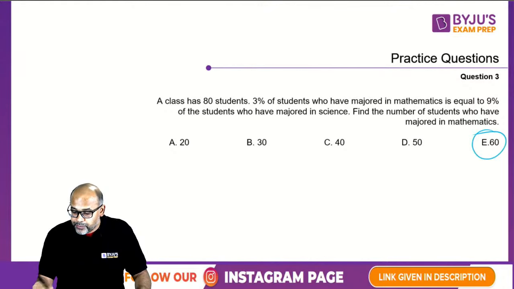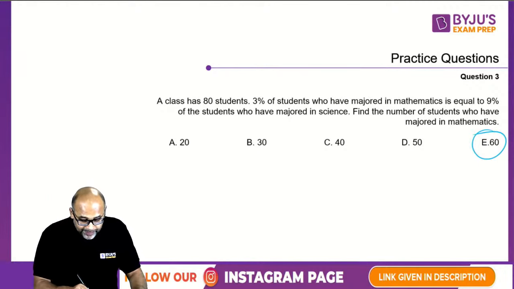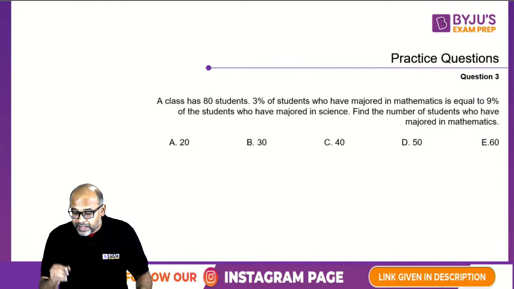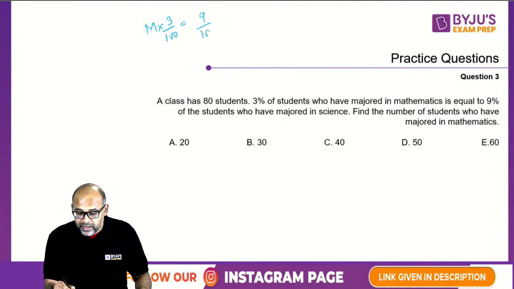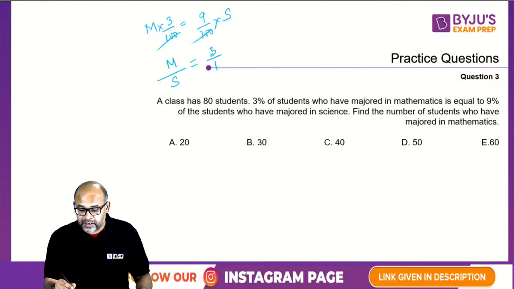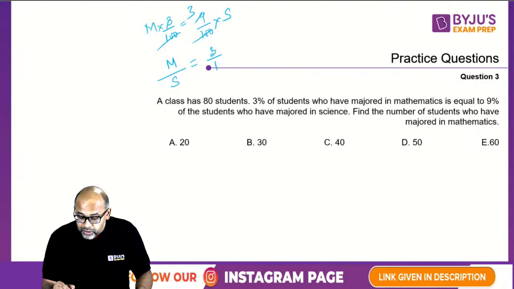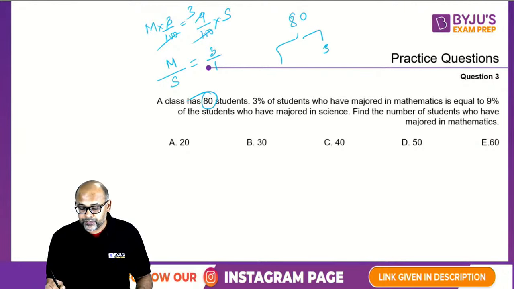Okay, so the correct answer is option E, 60. So what is happening here? They are saying that 3% of students who have majored in mathematics. So let's say the total students in mathematics are M. So 3 by 100 of M is equal to 9 by 100 of the students who majored in science. This gives you the maths to science ratio of 3 by 1. So this goes 3 times. So the ratio of maths and science is 3:1. Total students are 80, so you have to divide 80 in the ratio of 3 and 1. So 3 for maths and 1 for science.